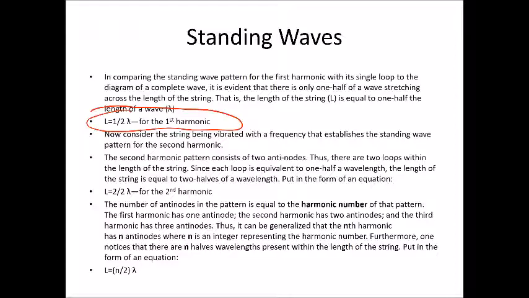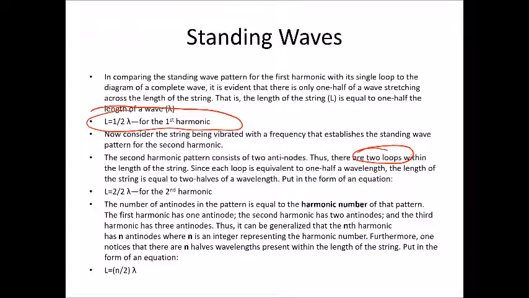Now if we vibrate the string with a frequency that establishes a standing wave, the second harmonic has 2 antinodes. So to determine the harmonic number, count the number of antinodes. Second harmonic has 2 antinodes. It also has 3 nodes. The third harmonic has 3 antinodes, 4 nodes. The second harmonic, on the other hand, is going to have 2 antinodes. Therefore, it's going to consist of 2 complete loops.